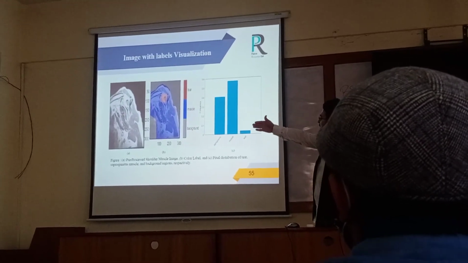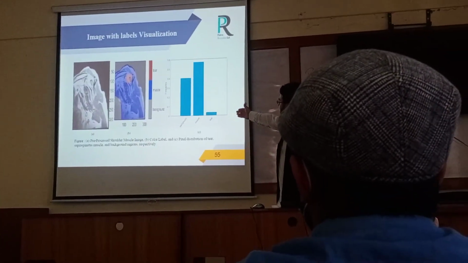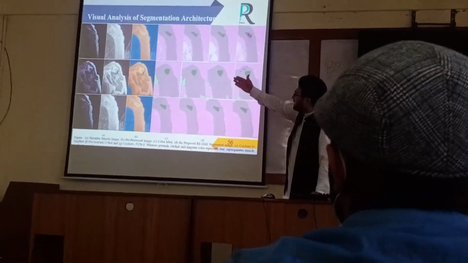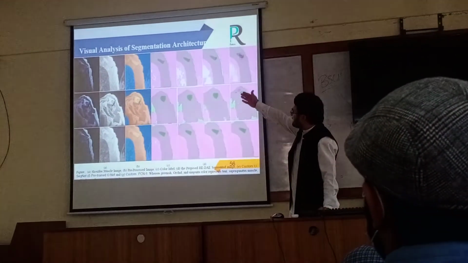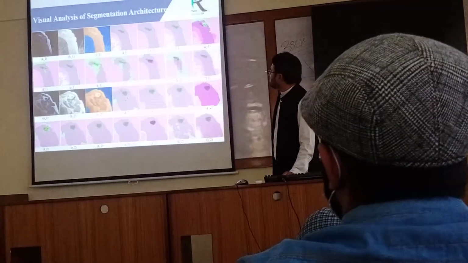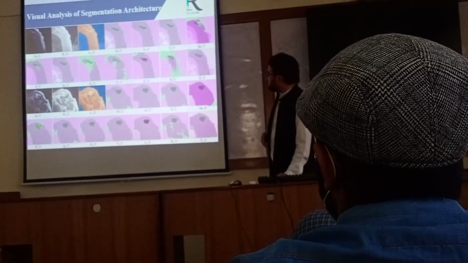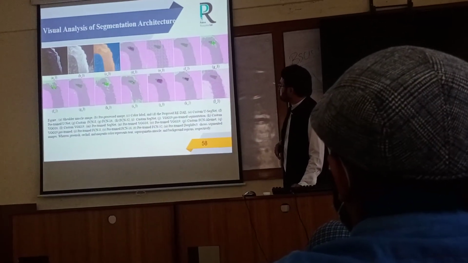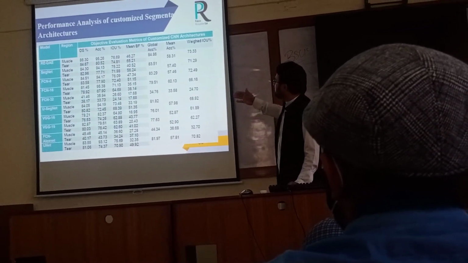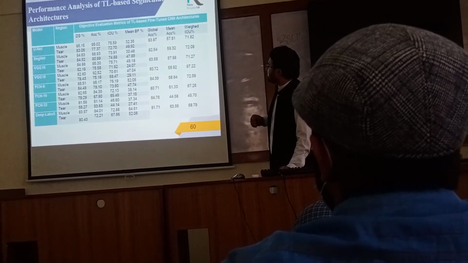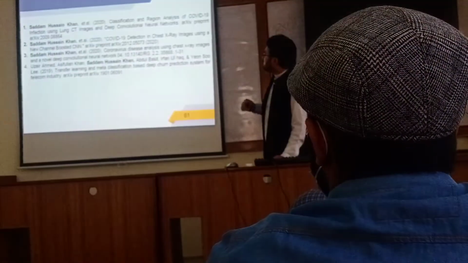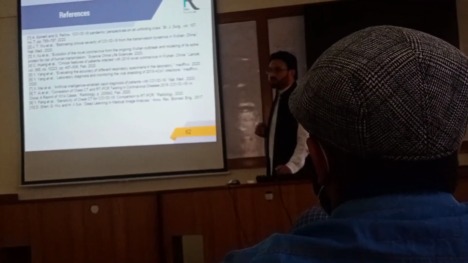These are the visual qualities. There is the image, the tear region, muscle regions, and background, and this is the pixel contribution percentage. These are the segmentation results. We have the original image, the enhanced image, and the label image. This is the result of the proposed architecture in comparison with other customized state-of-the-art transfer learning based architectures. These are objective measures in terms of Dice similarity, Jaccard distance, intersection over union, and other supporting metrics. They are compared with transfer learning based fine-tuned pre-trained semantic segmentation architectures. There is a list of applications, and here is the reference.